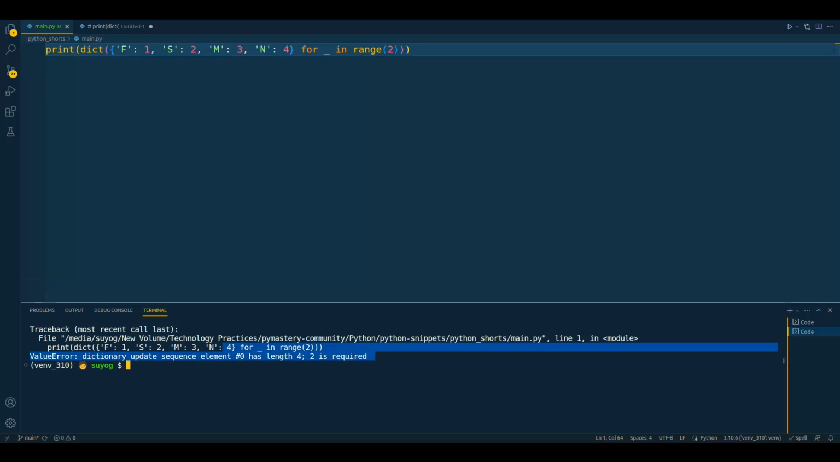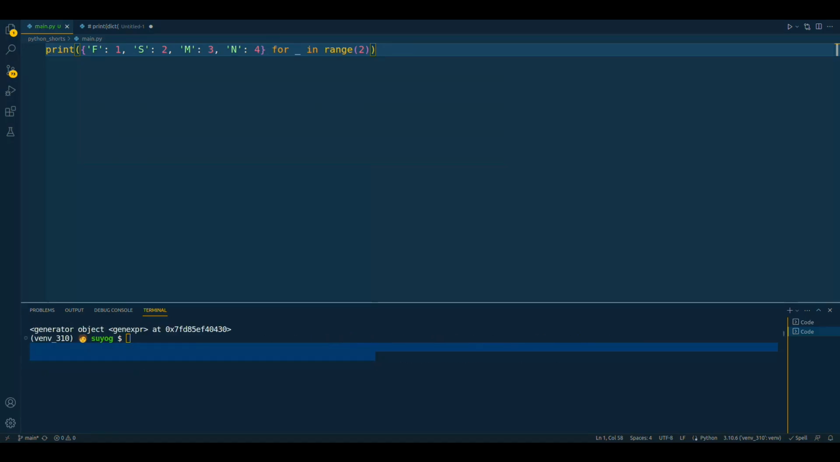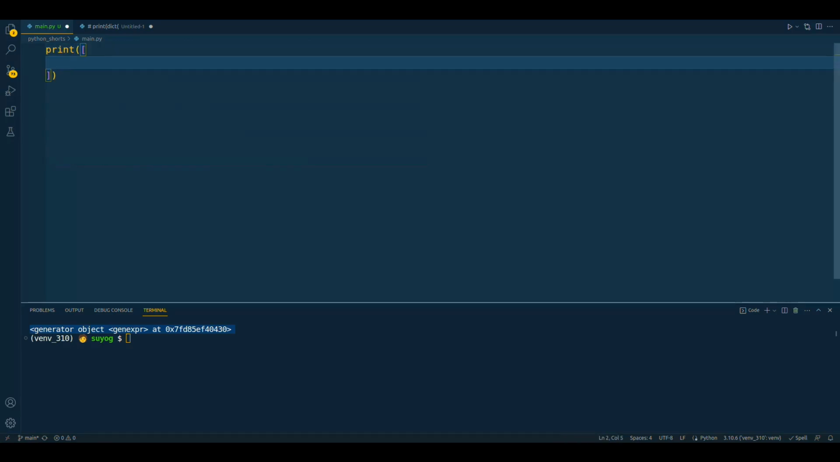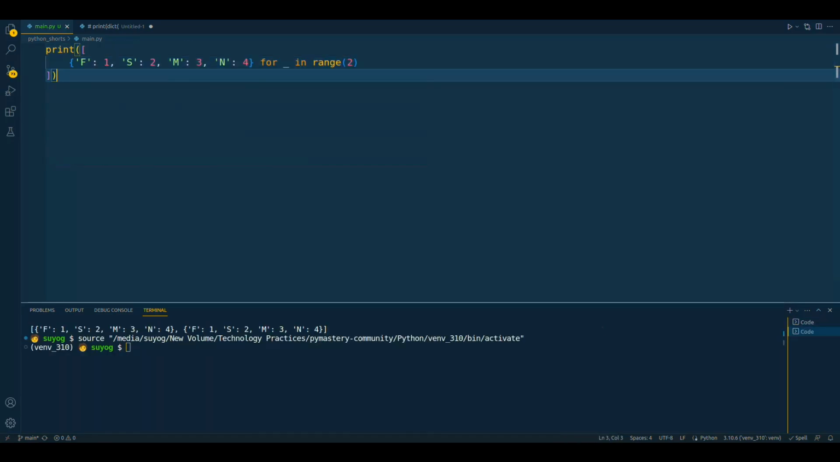But why does this error occur? Let's dissect the code and understand it step by step. If we print the expression without the dict function, we get a generator object. And that's absolutely correct. The generator expression creates a generator object. Now, let's take this generator object and put it inside a list comprehension. This will transform it into a list.